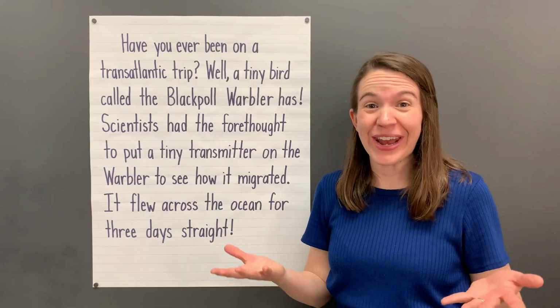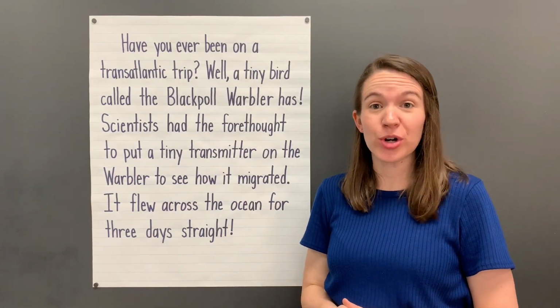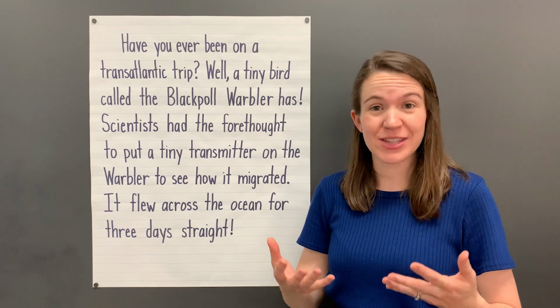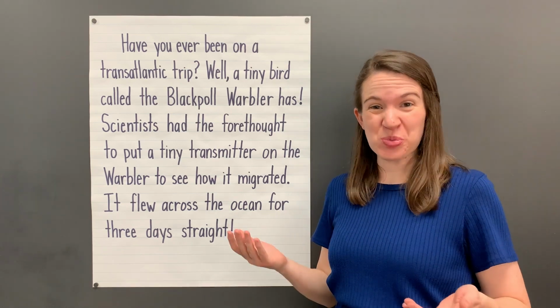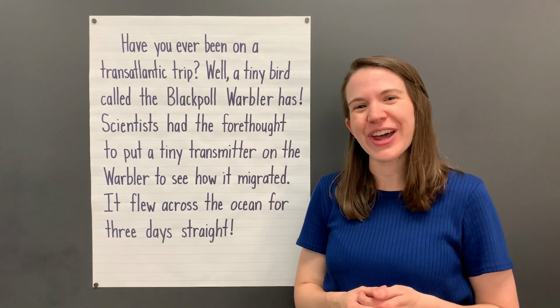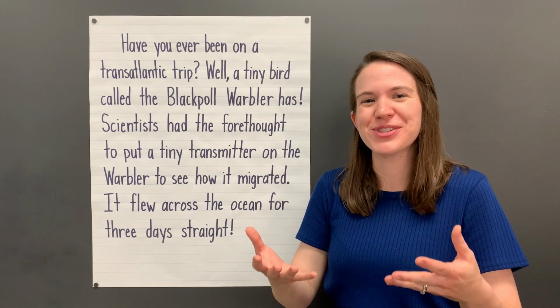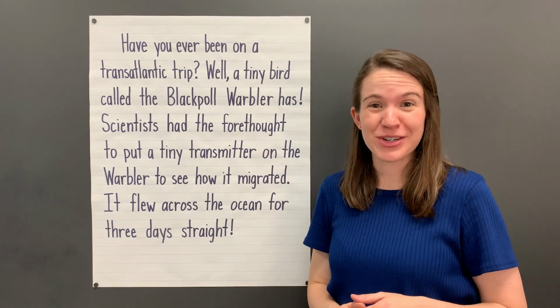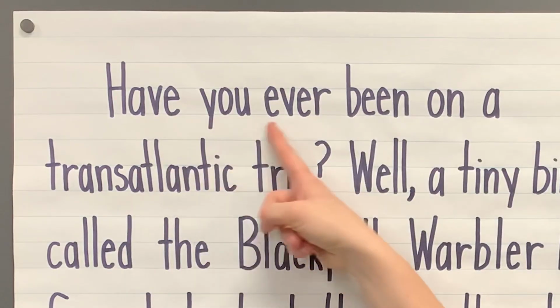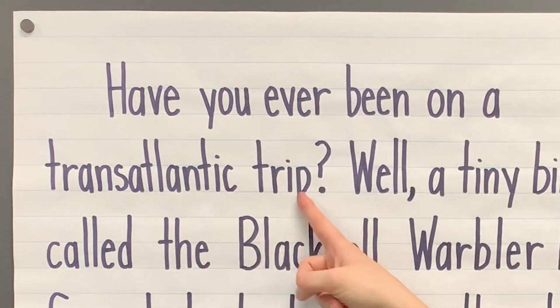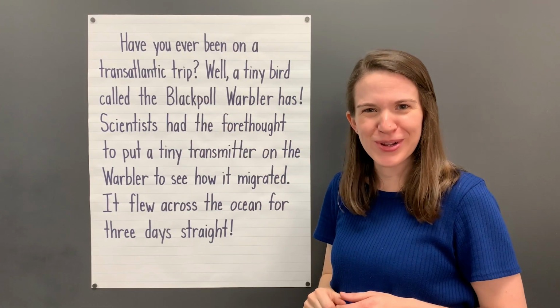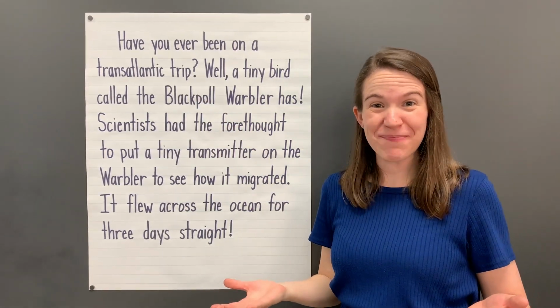We are getting good at reading and understanding words with the for and trans prefixes. Let's read this text and see if we can understand what some of those words mean when we find them in our text. Have you ever been on a transatlantic trip? Did you notice a word with one of our prefixes? I did.